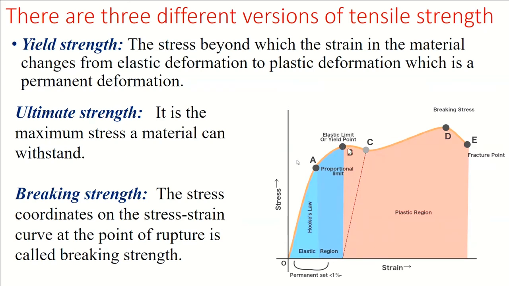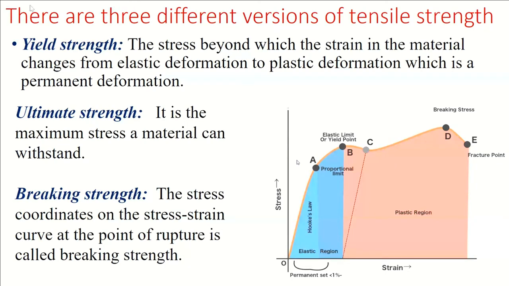That means the stress beyond which the strain in the material changes from elastic deformation to plastic deformation. And plastic deformation means a permanent deformation. Any deformation which happens plastically will not return back. So beyond this point, if we deload, the load elongation curve will never follow the same path. It will go in a different path and will arrive at a different point.